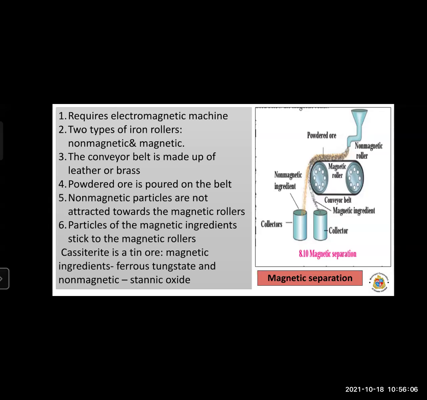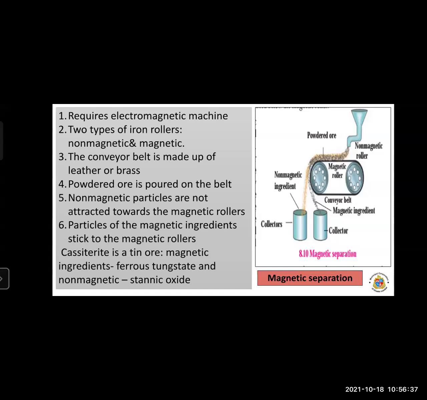These are iron rollers, where one is non-magnetic and another one is magnetic. That's why this method requires an electromagnetic machine, and the name itself indicates the magnetic separation method. The name itself indicates there is a magnet, right? So two types of iron rollers, one non-magnetic and another magnetic.